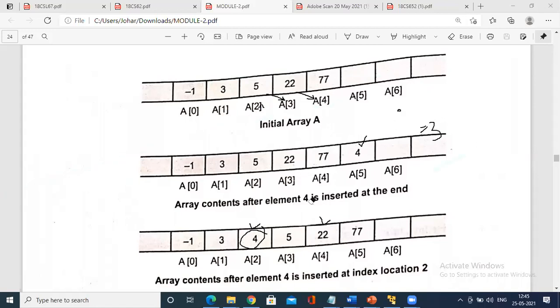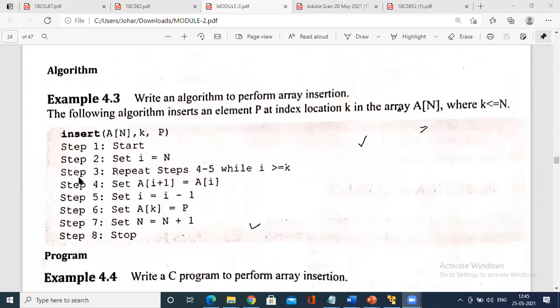So this you have to explain diagrammatically, this operation, insertion of an array, and the algorithm for it is being given over here. So what you will do, initialize I equals to 1. See here, array insertion. Start, stop, insert an element p at the index location k.